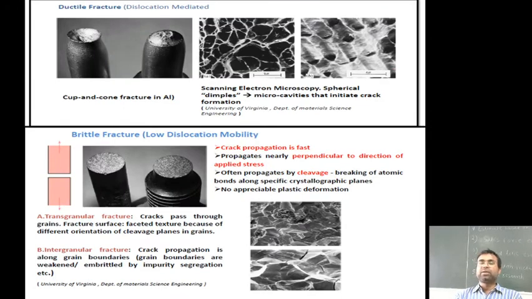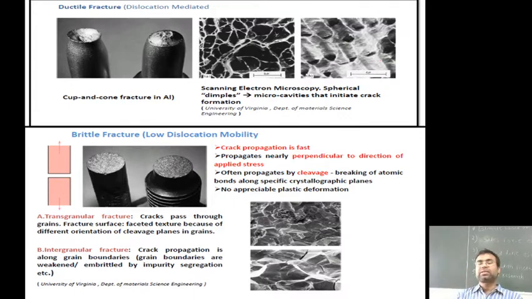These figures show the cup and cone fracture of aluminum, and the scanning electron microscope image shows the spherical microcavities that initiated crack propagation. Another figure shows the brittle fracture and how the dislocation mobility works. This shows the brittle fracture inside the material, the transgranular fracture.